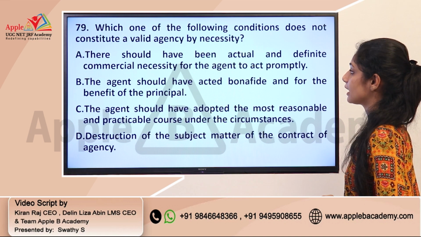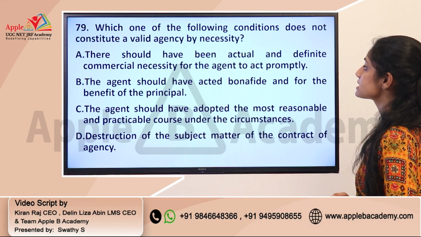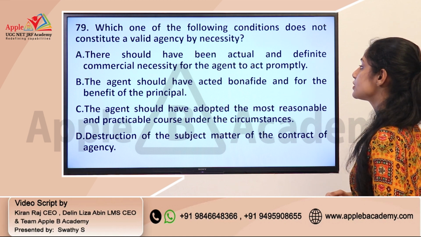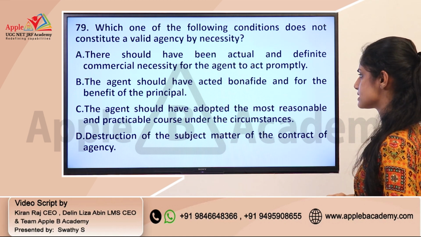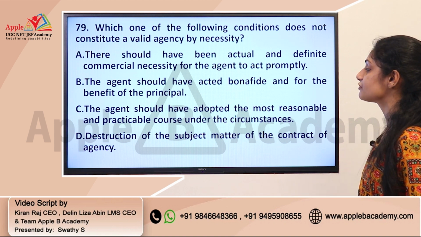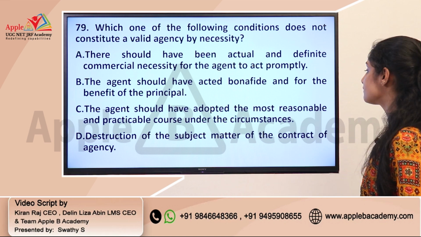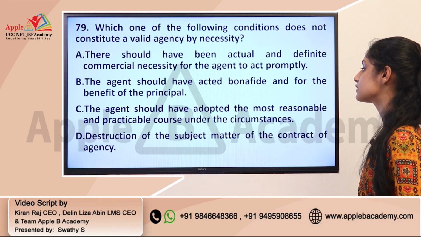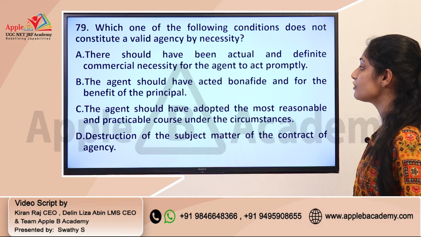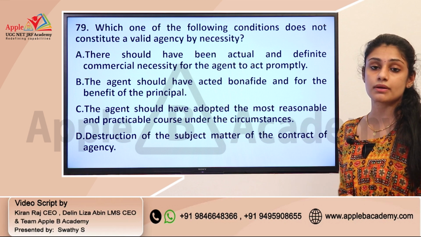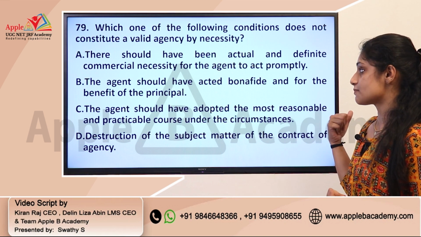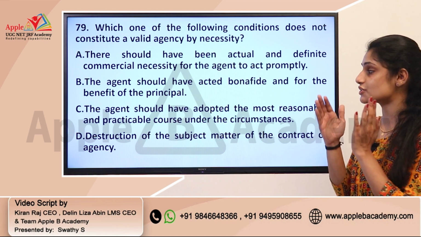Question number 79. Which one of the following conditions does not constitute a valid agency by necessity? Option A, there should have been actual and definite commercial necessity for the agent to act promptly. The agent should have acted bona fide and for the benefit of the principal. The agent should have adopted the most reasonable and practicable course under the circumstances. And option D, destruction of subject matter of the contract of agency. So this is actually from Legal Aspects of Business, which is about the different kinds of contract, special kinds of contract, that is contract of agency.